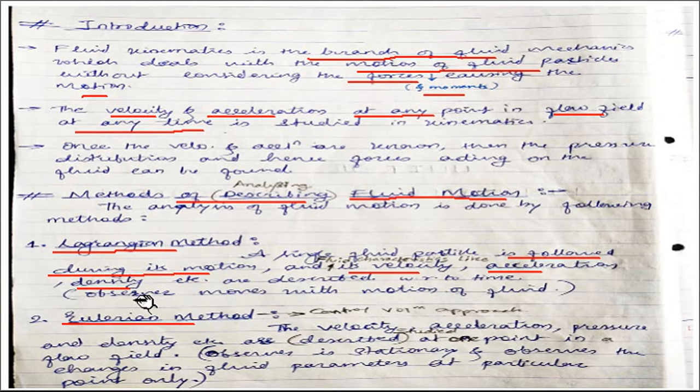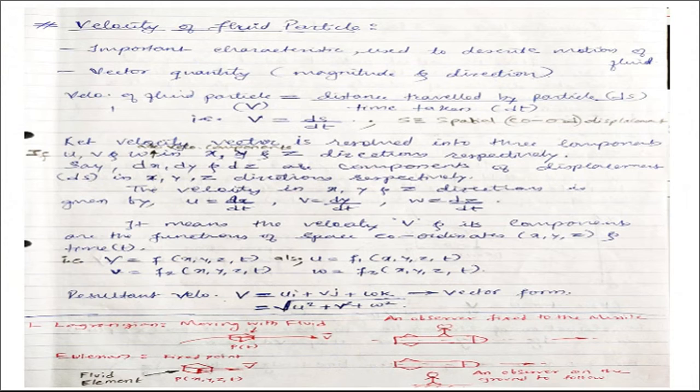It means the observer moves with the motion of the fluid to track the motion of the particle. Here in this diagram you can see the Lagrangian method, schematically shown. So, moving with the fluid, right?